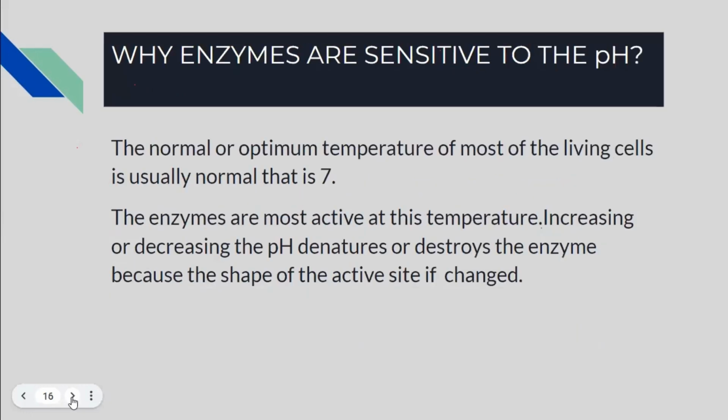Similarly, what happens when the pH changes? I told you that most of the cells have a pH of 7. That is the optimum pH in most of the organisms. So if the pH changes, if it goes above or below, in either case, the enzyme's active site will be destroyed.